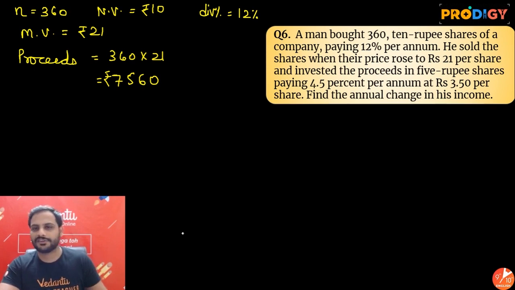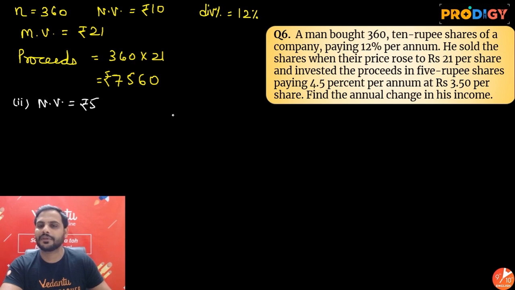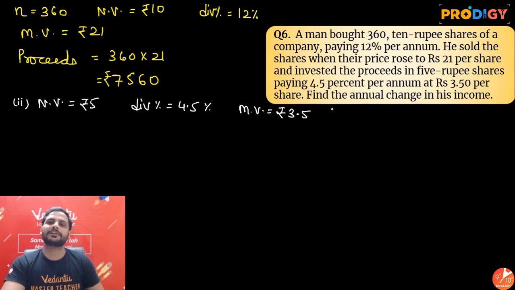Now what the question is saying in the next part. When he sold at rupees 21, he invested the proceeds in 5 rupee shares paying 4.5% per annum at rupees 3.50 per share. Find the annual change in his income. So in the second kind of shares, beta, it is given 5 rupee shares. That means nominal value is rupees 5. Dividend percentage is 4.5%. And the market value is rupees 3.5.